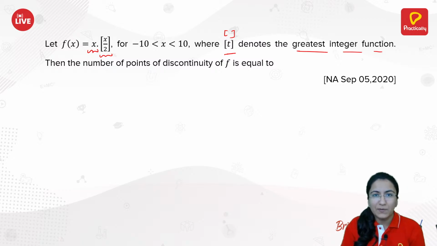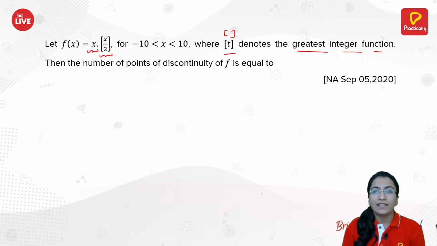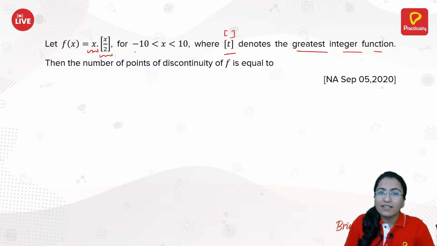The issue will only be from the second one, that is the greatest integer of x by 2. The greatest integer of x by 2 is discontinuous at each and every integral point. So we need to check in this particular interval when we get this value x by 2 as an integer. That's it, right? Let's just check for it.